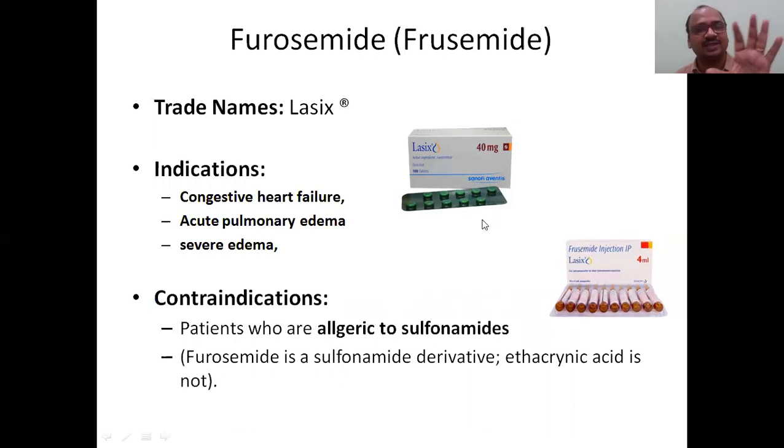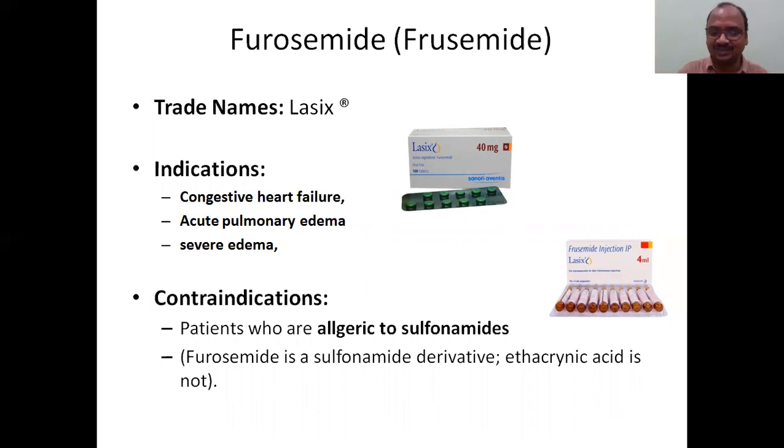Otherwise you cannot remember. That's why here I kept the two diagrams for you. Congestive heart failure, acute pulmonary edema. Edema means a swelling. Pulmonary means lungs. In the lungs there is an accumulation of body fluid. In such a case you have to give it. Severe edema: the body will swell because water gets accumulated in the body, with no proper drainage. That's why you have to increase the urine.